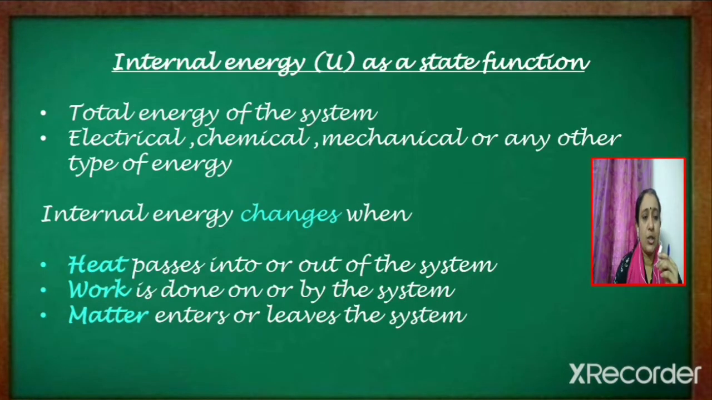Internal energy U as a state function. Internal energy is denoted by the letter U, and it can be considered as a state function. We know that a state function is one which depends only on the state of the system and not on the path followed. Now what is meant by internal energy? It is the total energy of the system. The sum of the different forms of energy associated with the system can be called as internal energy. The different forms of energy can be electrical, chemical, mechanical or any other type of energy.